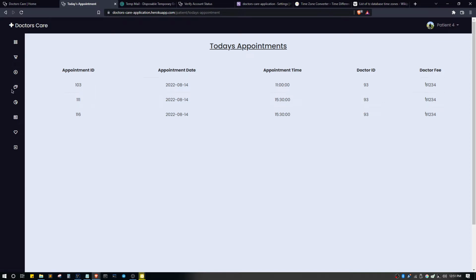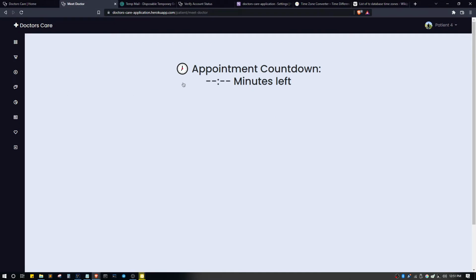Now to meet the doctor, we have to click on meet doctor. From here we can see there is an appointment countdown, as it is not 3:30 p.m. yet. When it is 3:30 p.m., we will be able to talk with our doctors.